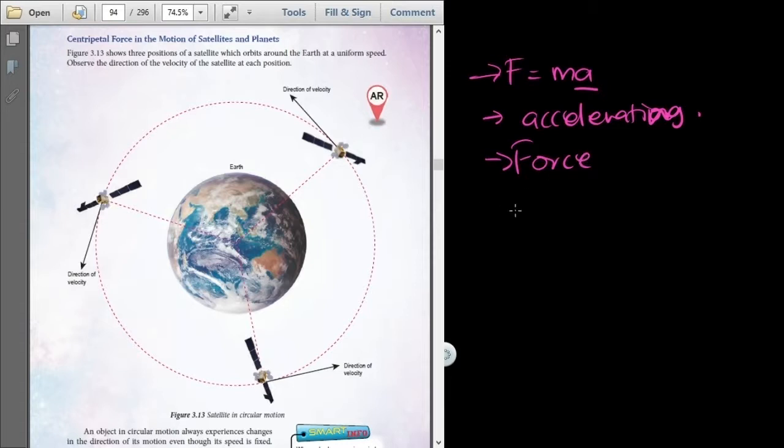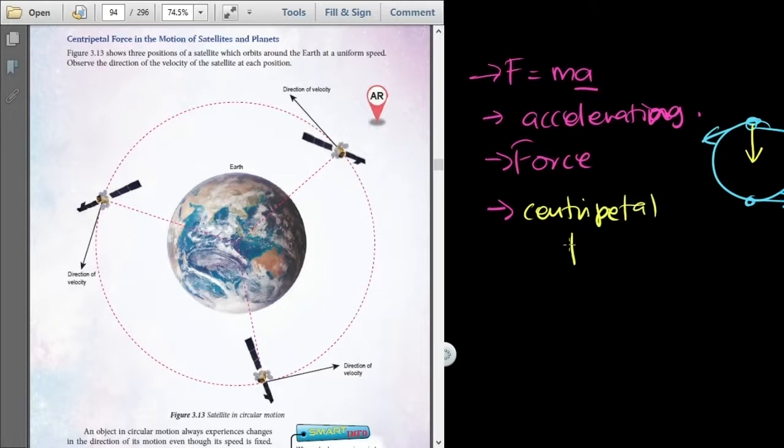This force, which makes our satellite, or any object, move in a circular path, we call centripetal force.